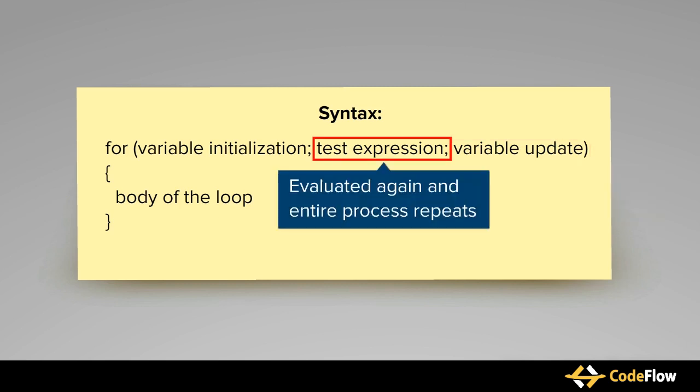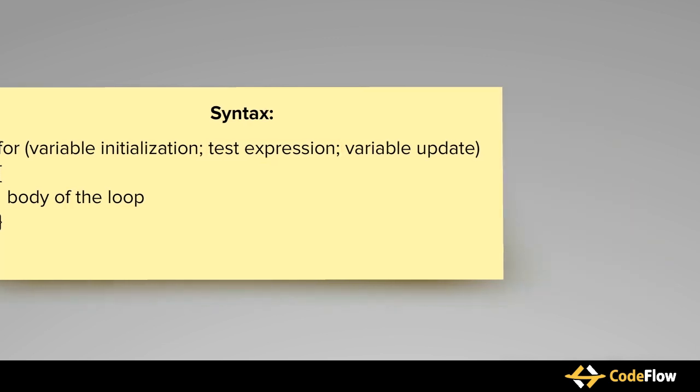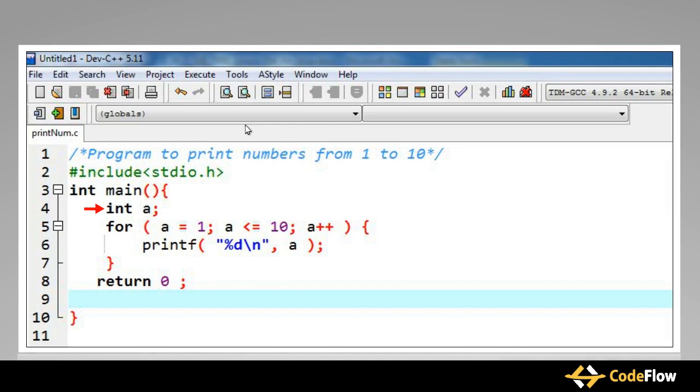The test expression is now evaluated. If it is true, the loop executes and the process repeats itself. After the test expression becomes false, the for loop terminates. An example of a for loop is shown here. This loop prints numbers from 1 to 10 on the screen. As discussed earlier, in this loop, first the variable initialization expression is executed, then the test expression is evaluated, then the body of the loop is executed, and then the variable update expression is executed. This process repeats itself as long as the test expression evaluates to true.